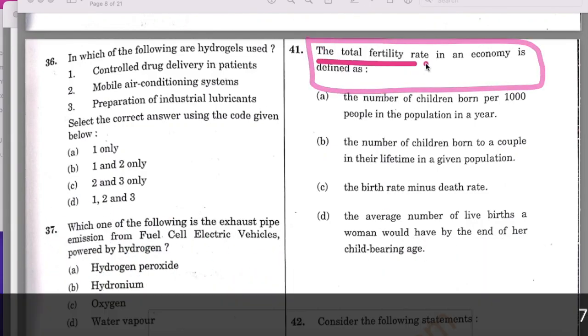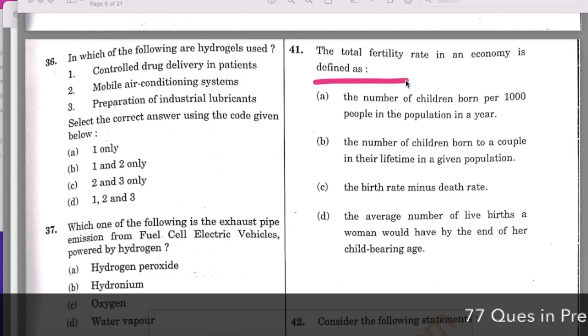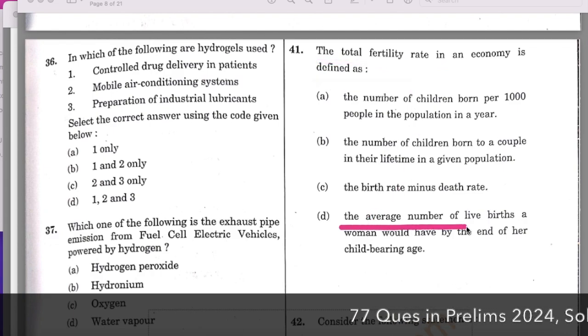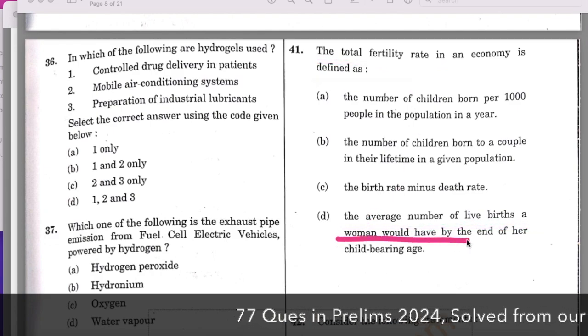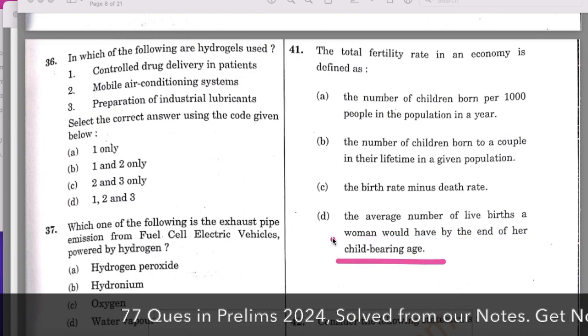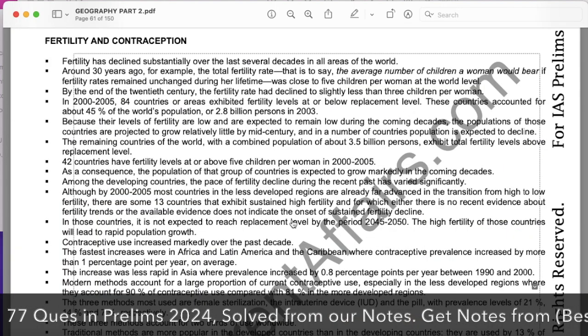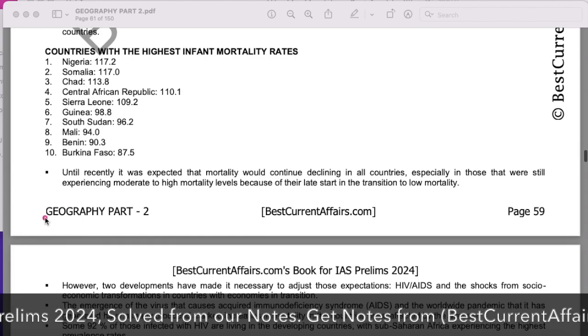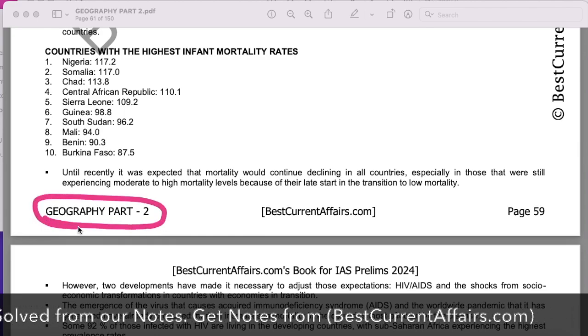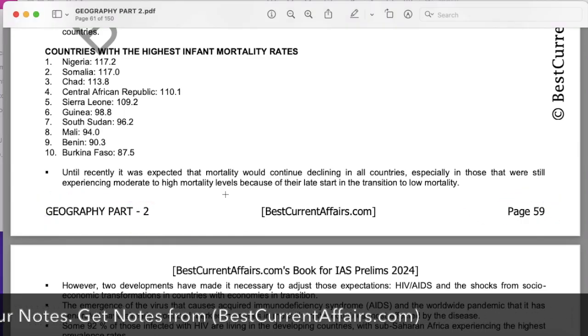Total fertility rate in an economy is defined as, and the correct answer is that average number of live births a woman would have by the end of her childbearing age. Now see this fact in our geography book. This is our geography part 2 book, page number 59.